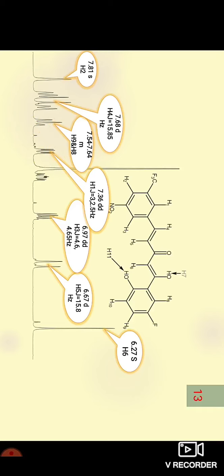The H8 and H9 protons are aromatic protons and show a 7.54 to 7.64 delta value as a multiplet. The H10 proton is an aromatic proton and shows ortho coupling with the H9 proton and appears as a doublet.